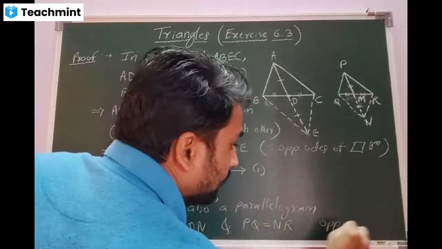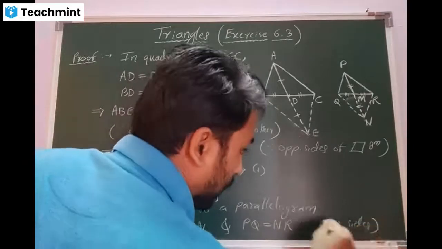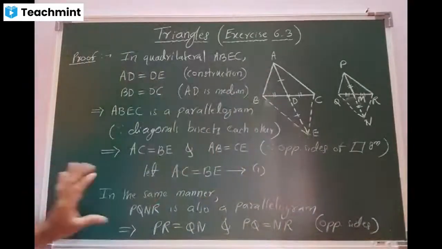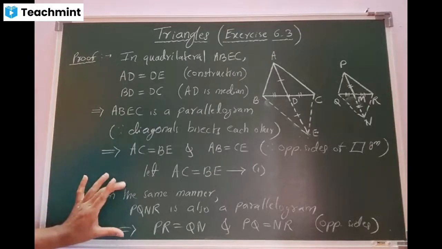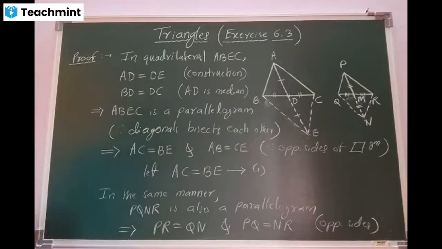Opposite sides of parallelogram. Better copy fast, quick. Write this much. Yes, sir. Done, sir.